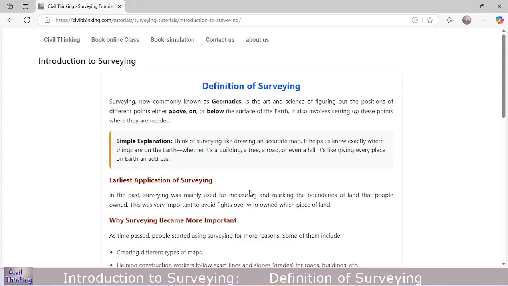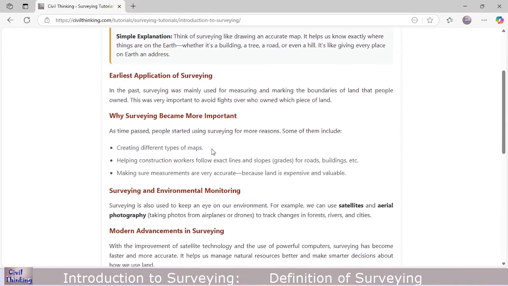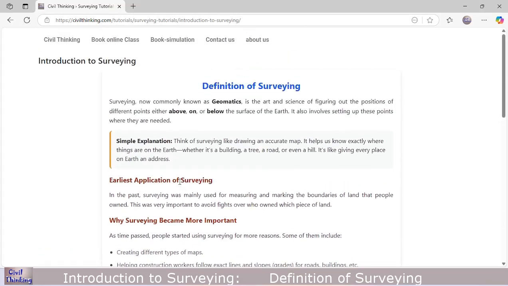Now, coming to today's class. As you can see, I have already made the content for today's class and published it on my website. You can access my website at this address, civilthinking.com. The lecture is already made there, and let us see about this. The first class we will be talking about is the definition of surveying.